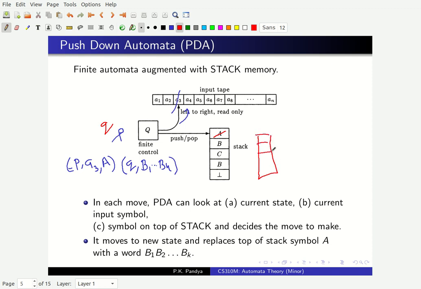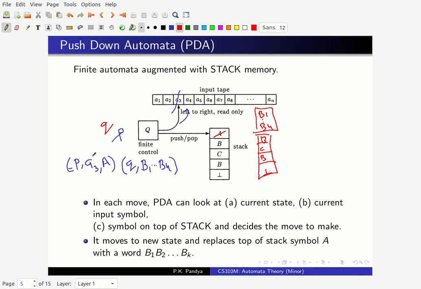So you will have bottom B, C, B, that does not change. This A is replaced by B1 to BK, with B1 occurring at top. So you will have B1 here, you will have something, and BK here. So this symbol A is popped, and instead this sequence of stack symbols B1 to BK, which is specified in the transition, is pushed on top of the stack. So this becomes the new stack. This is the kind of moves that occur in a push down automaton.